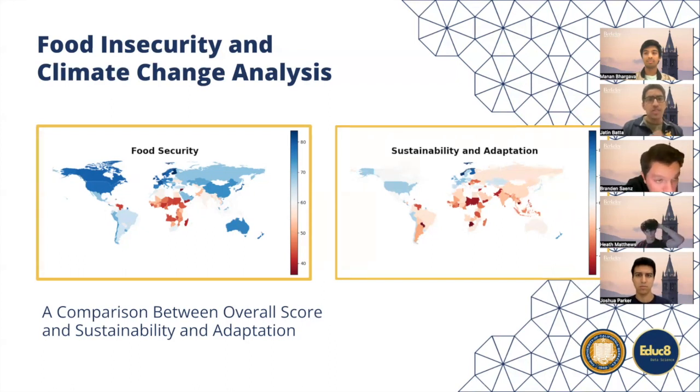Furthermore, if we look at sustainability and adaptation, this factor is very prevalent towards looking at climate change. What we're understanding here is how the rest of the world, when looking at overall food insecurity, is responding to various farming methods and how these farming methods impact food insecurity and climate change. What we can see is that a lot of areas around the world are currently being negatively affected because of this. This gave us a lot of unique insights that we're going to discuss next, into how we were understanding climate change and how it related to food insecurity and the overall geographic makeup.